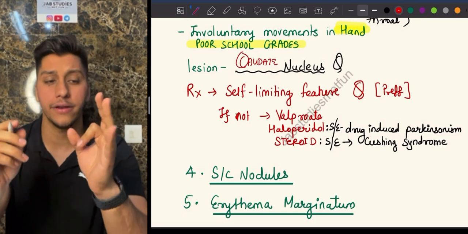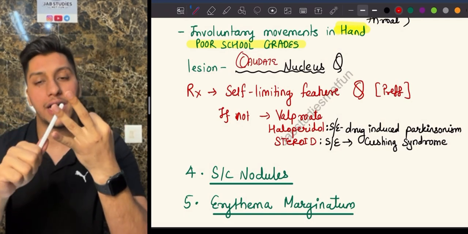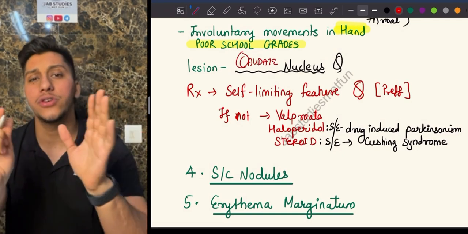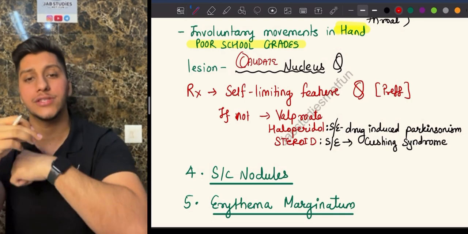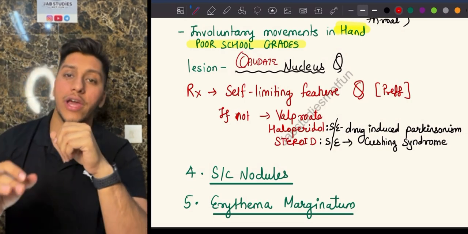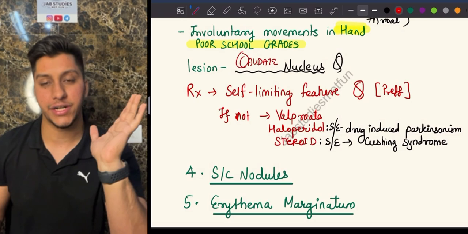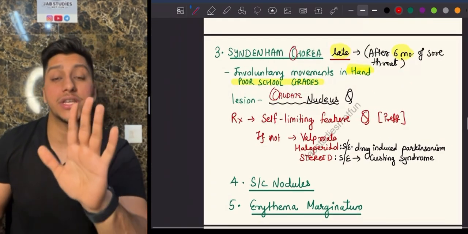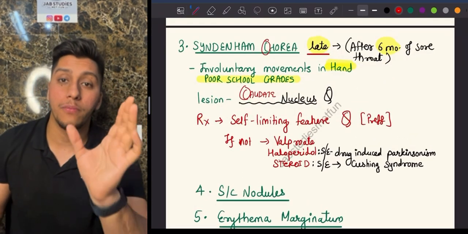So 3 features done: carditis, arthritis, Sydenham chorea. The other 2 which you just have to remember are subcutaneous nodule formation, and along with that you will have the skin lesion, which will be erythema marginatum. So these are the 5 major criteria of modified Jones for rheumatic heart disease.